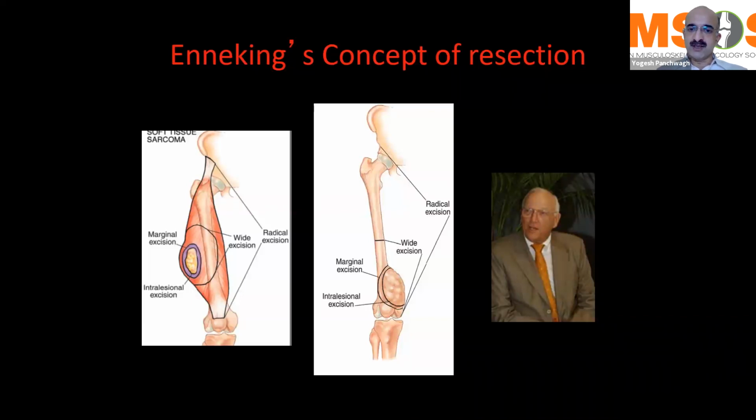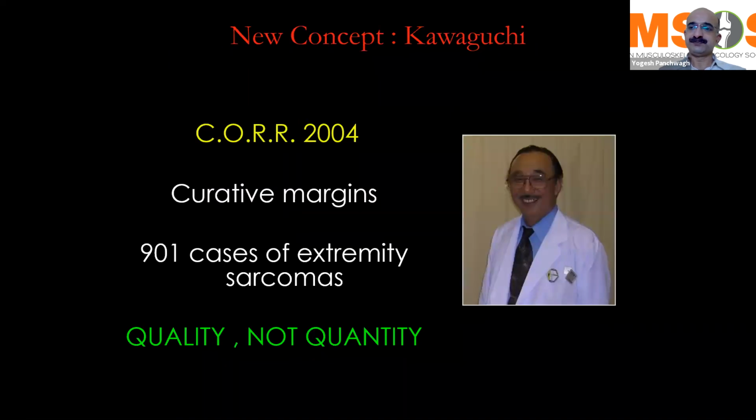What we employ is a wide excision, where we keep an adequate cuff of soft tissue muscle around the extraosseous tumor component. On the bone side, we keep an adequate length of bone as a margin so that chances of local recurrence decrease. And the fourth type of resection that William Enneking described was a radical resection, like an amputation or a disarticulation, which is not used nowadays or used very rarely in select cases.